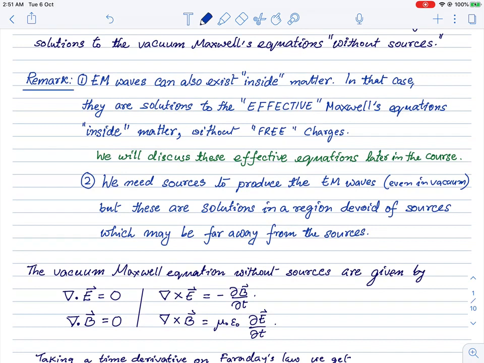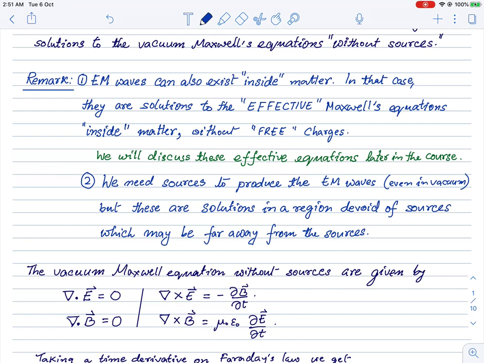As we have seen before, the local Maxwell's equations are our starting point, and we ultimately want to solve these local Maxwell's equations for arbitrary sources, which are, let's say, some localized charge density or current density, when there is an arbitrary time dependence, etc. That problem we will solve.